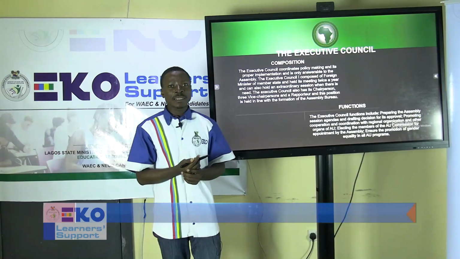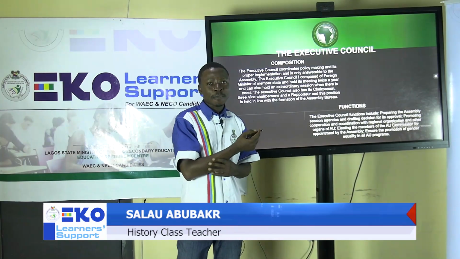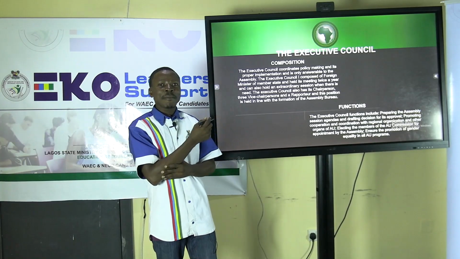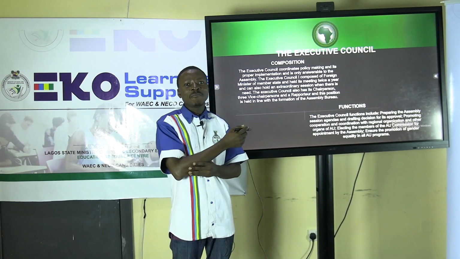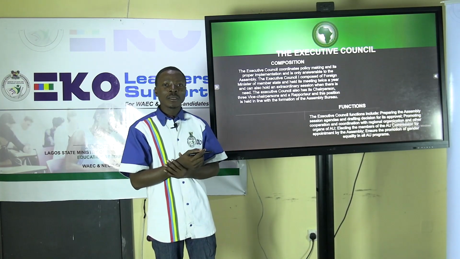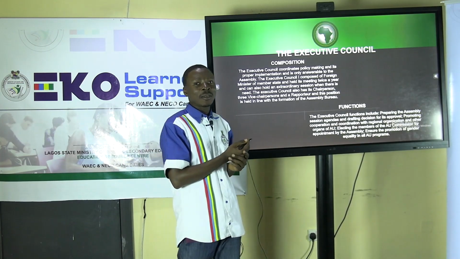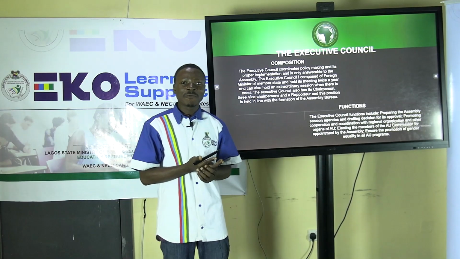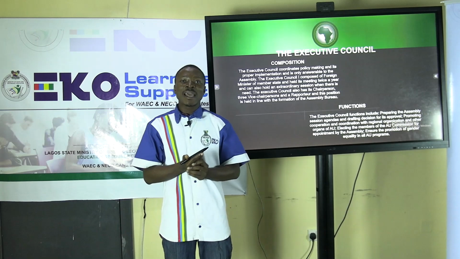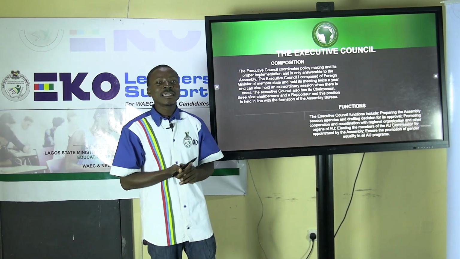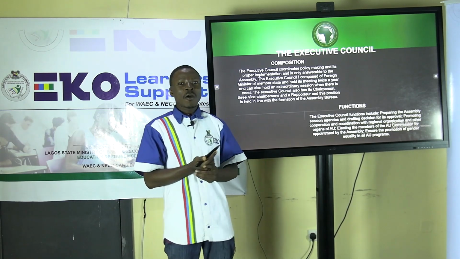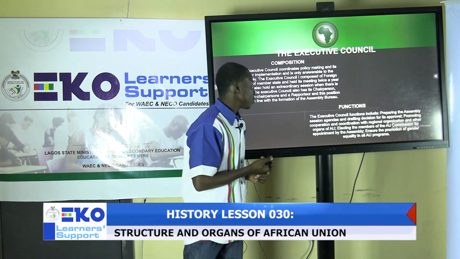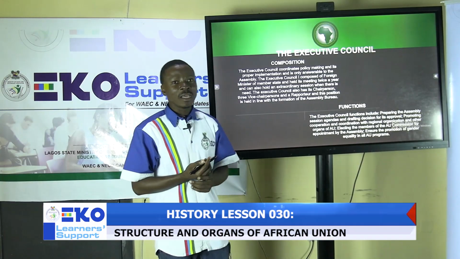It is important to know that the country which holds the chairmanship of the Assembly of Heads of State and Government will also hold the chairmanship of the Executive Council. This means if Nigeria happens to be the chairman of the African Union, the foreign minister of Nigeria will equivalently serve as the chairman of the Executive Council of the organization. So we'll now be looking at the functions of the Executive Council.